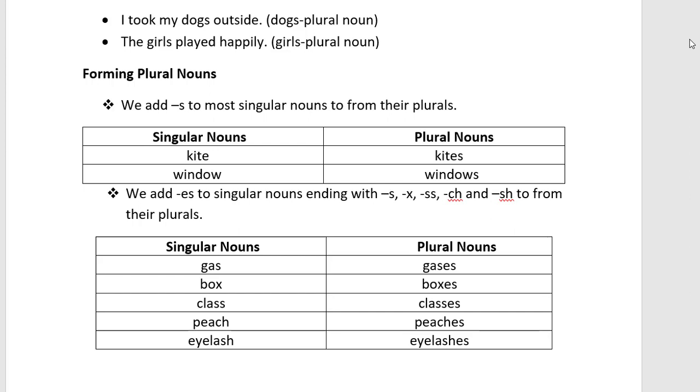So whenever this kind of situation comes at the end of the noun, if you want to convert it to a plural form, you just need to add es at the end of that noun. See, the first one given is guess. We will simply add es at the end: guesses, box, boxes, class, classes, pitch, pitches, eyelash, eyelashes. You see, we can simply convert that way. It is not at all difficult.